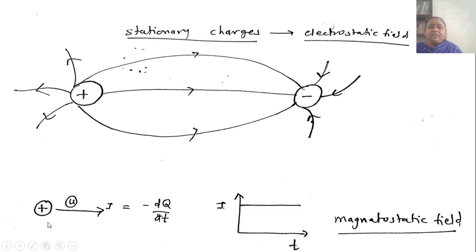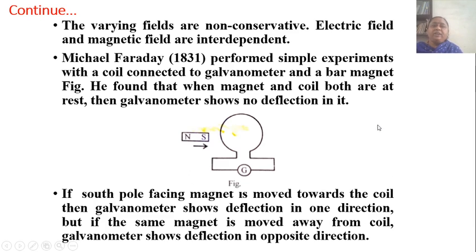If there is a positive charge having velocity u, shown here by that arrow, moving, then what happens? It has uniform velocity u, then current I equal to minus dq by dt. Now it is shown here that I equals dq by dt equal to constant, meaning current changes with respect to time. The varying fields are non-conservative. Electric field and magnetic field are interdependent.